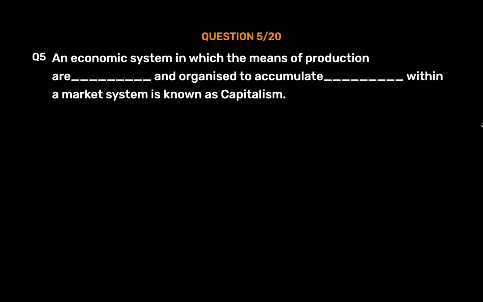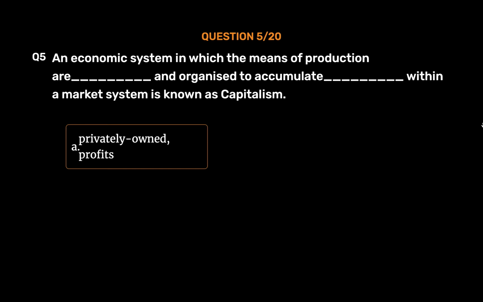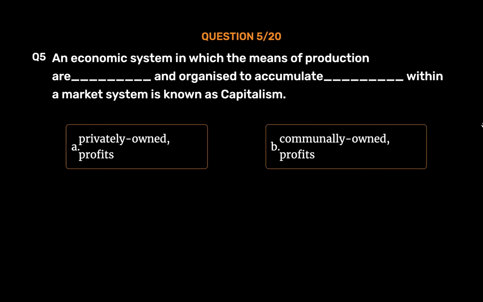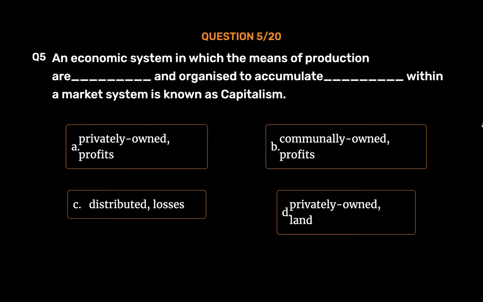Question number 5. An economic system in which the means of production are blank and organized to accumulate blank within a market system is known as capitalism. Option A. Privately owned, profits. Option B. Communally owned, profits. Option C. Distributed, losses. Option D. Privately owned, land. The correct answer is Option A.